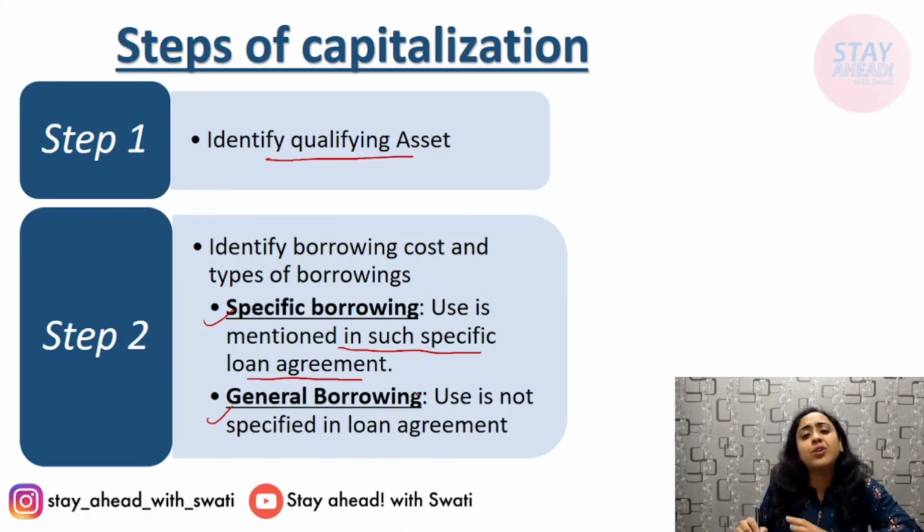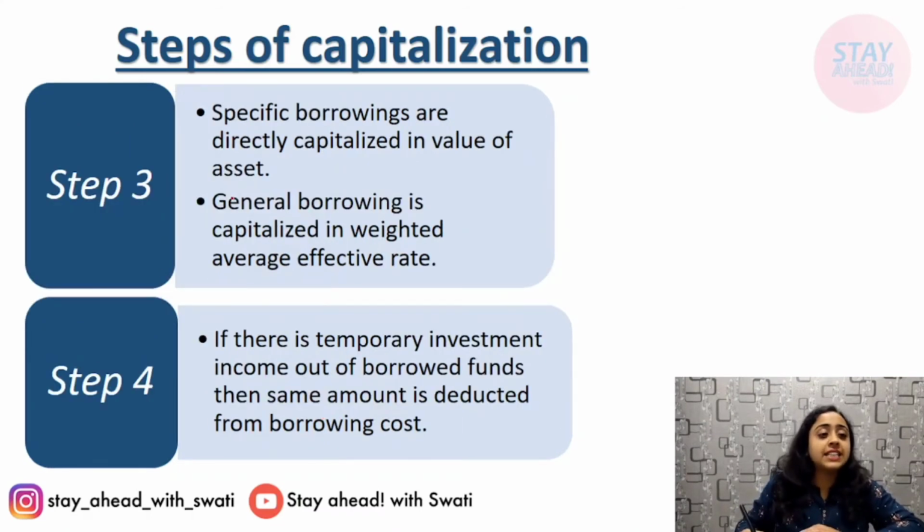Whereas if you take a general loan, you take the loan and then decide what to do with the funds, how to allocate it, then it is known as general borrowing. If the purpose is mentioned in the loan agreement, it is specific. If the purpose is not mentioned, it is general borrowing. So you identify whether it is specific or general, and other than this you have to identify the qualifying asset. Next, if it is specific borrowing, then without any hesitation, capitalize it directly.